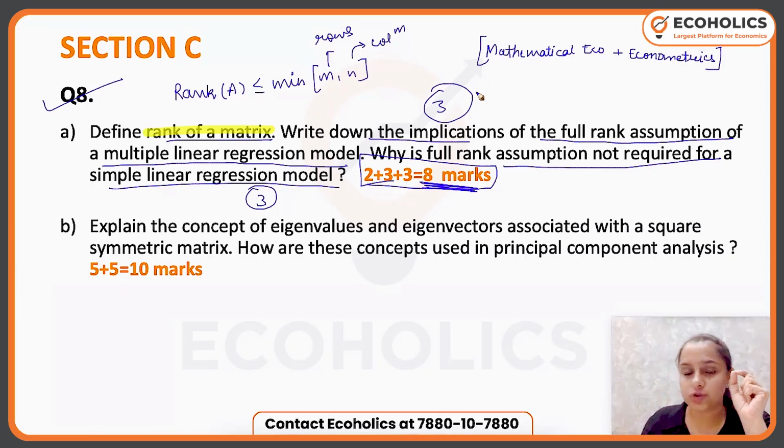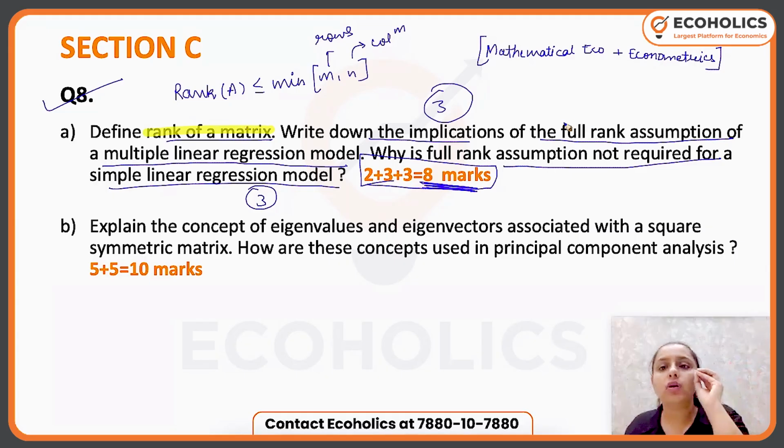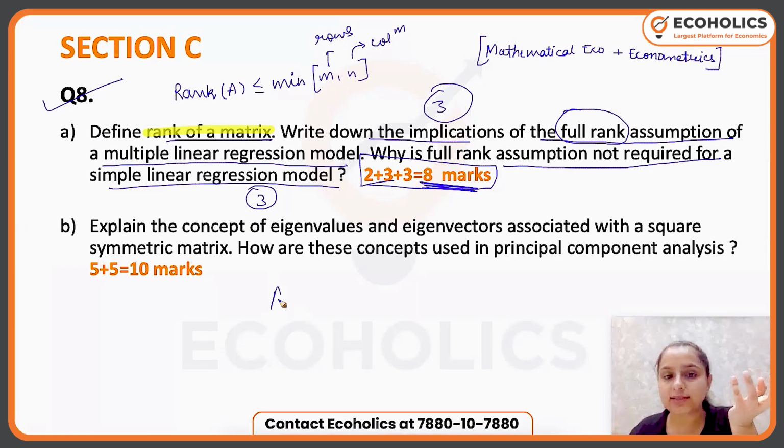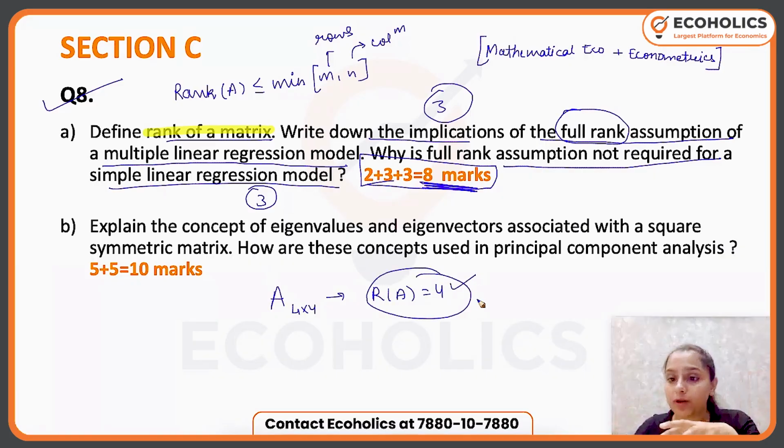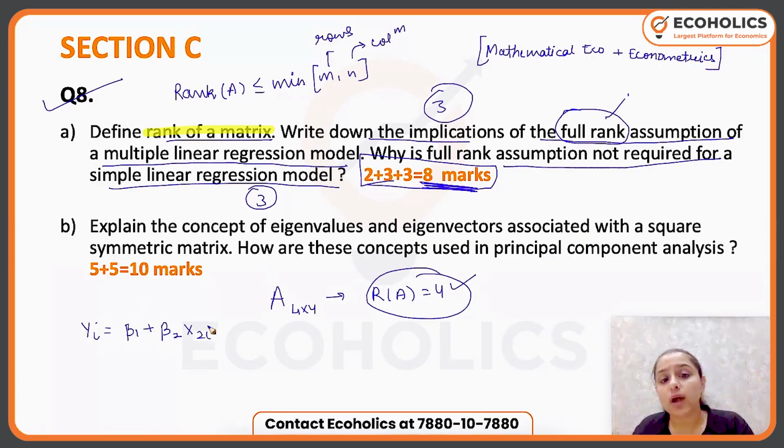I tell you what to do in such situations. So you know what is rank of a matrix. Now, if you know what is rank of a matrix, you would also know what is full rank. The full rank is the case where all the rows or all the columns are independent. So if I have a square matrix, let's say A is 4 by 4, and if rank of A is 4, that means it's a full rank matrix, which means all the rows and all the columns are independent. Now that is what I have. Why will I need the full rank assumption in a multiple linear regression model? How does my linear regression model look like? It is yi equals beta 1 plus beta 2 x2i plus beta 3 x3i plus mu i, let's say. I'm taking multiple linear regression.